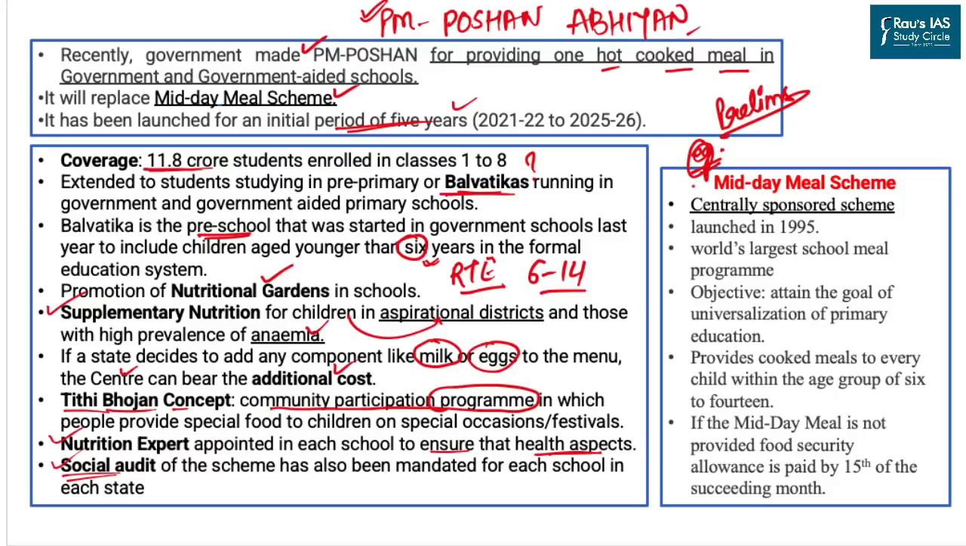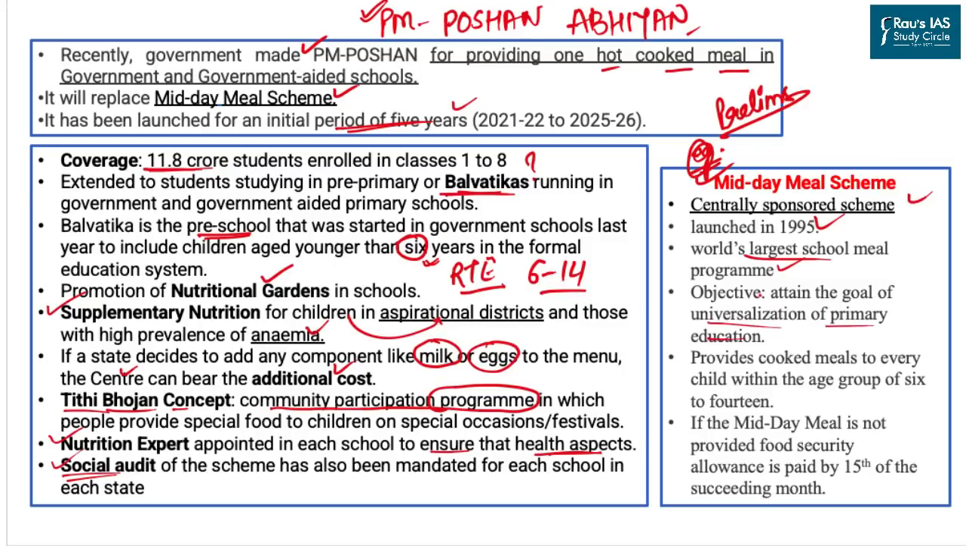Now, we should also have some learning about the erstwhile midday meal scheme. It was functioning as a centrally sponsored scheme, so now the PM Poshan will also work on the same ground. It was launched in 1995 and it is the world's largest school meal program. The objective was to provide universalization of primary education.